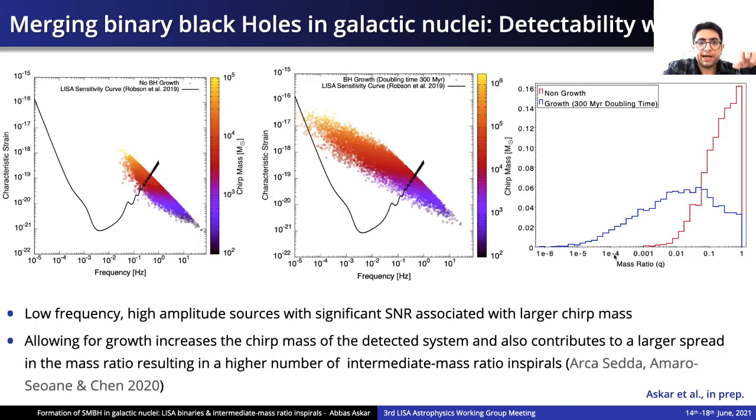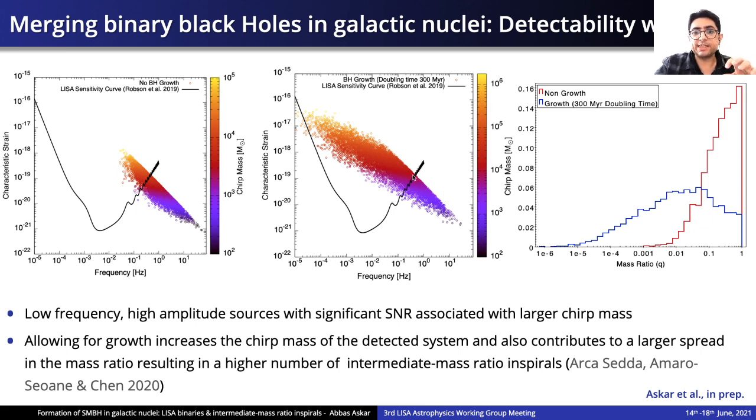If we now look at the distribution of the same distributions that we looked at earlier, but now the colors represent the chirp mass, you find that the brighter and the lower frequency sources are the ones which have a higher chirp mass. And by allowing for growth, we have increased our chirp mass distribution, populating this area in the frequency sensitivity curve highlighted with the pointer.